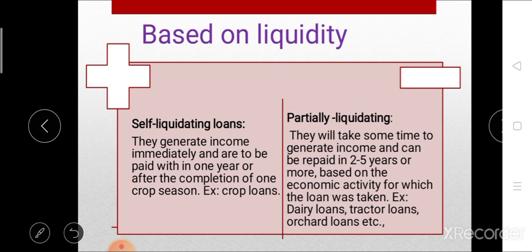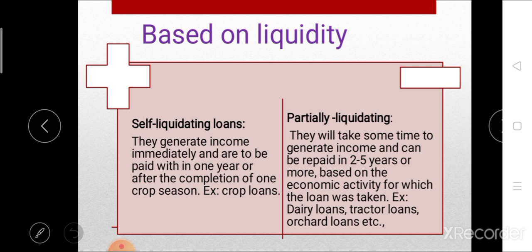The income generated through this loan helps the farmer to repay the entire loan amount in the same season or same year, and it is known as self liquidating loan. That means whatever the loan, that loan can be repaid within the same period or same season or same year. For example, crop loan or short term loans come under this self liquidating loan.